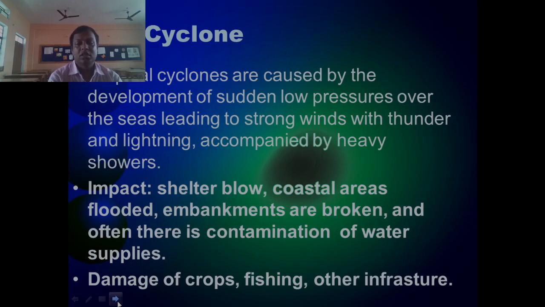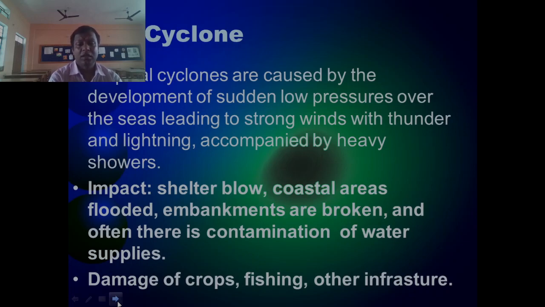These sorts of things we experienced in Fani cyclone. Damage of crops, fishing, and other infrastructure demolition you can easily see in this place. So this is actually the impact of cyclone.